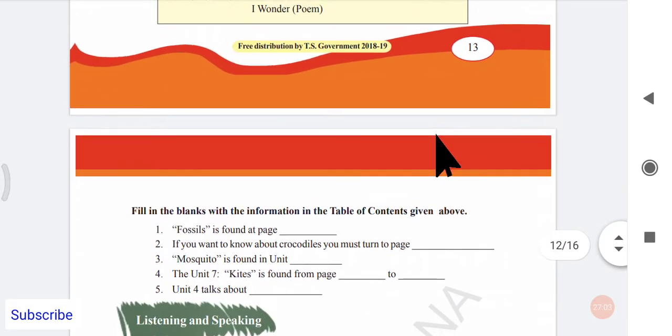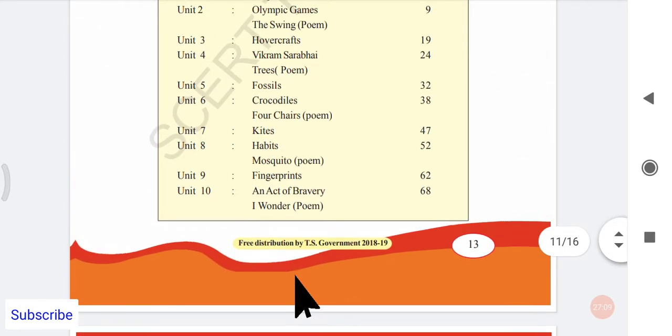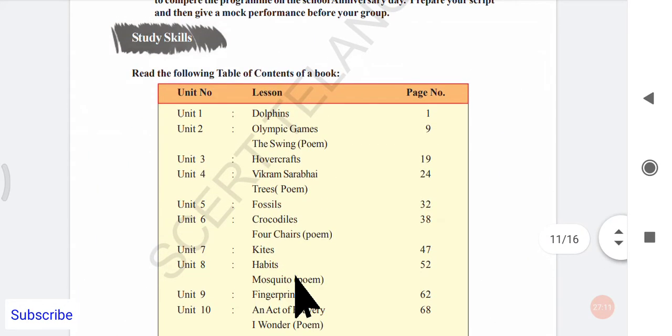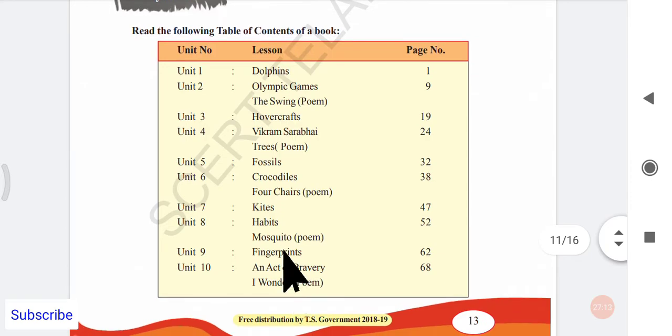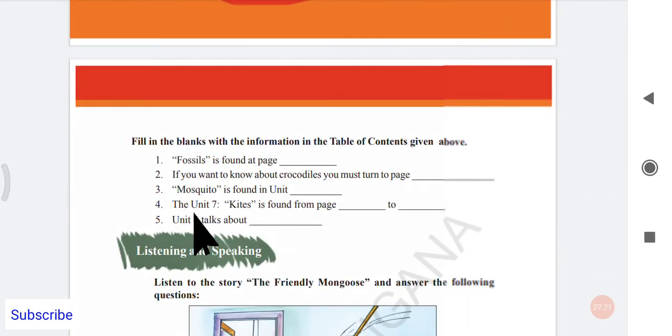Next, mosquito is found in which unit? Okay, you can see here, mosquito is found in which unit? Where is mosquito here? Yeah, here mosquito is found in 8th unit, unit 8. Okay, next one. Yeah, fourth question, the unit 7 kites is found from page dash to dash.